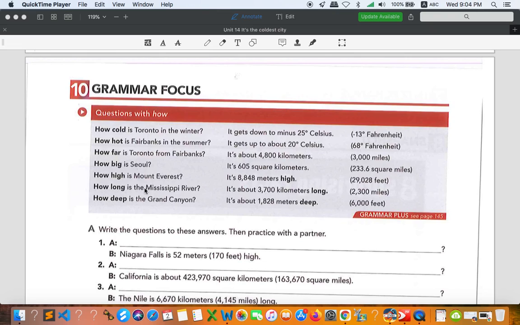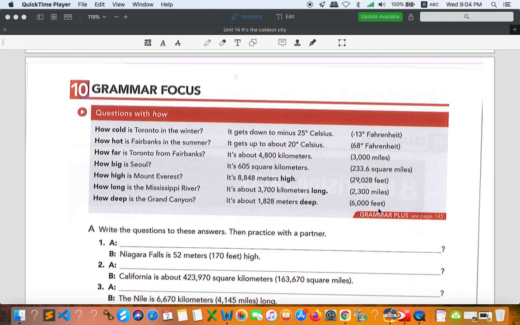And how long is the Mississippi River? It's about 3,700 kilometers long, or you can say 2,300 miles. And the last one is how deep is the Grand Canyon? So it's about 1,828 meters deep, or you can say 6,000 feet.